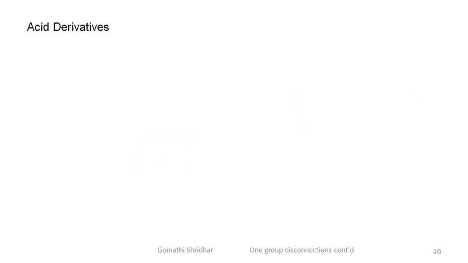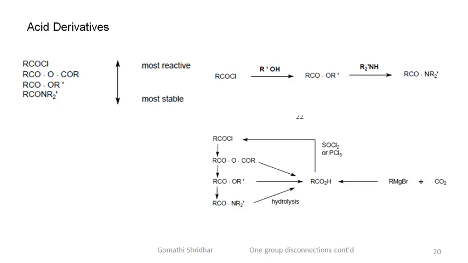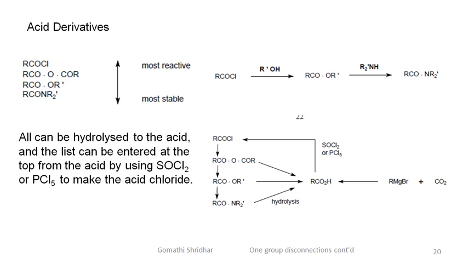Now, let us look at acid derivatives. The acid halides are the most reactive and they can be converted into anhydrides, esters and amides. All of these derivatives can be hydrolyzed to the acids. The acid can be converted to the acid chloride by using thionyl chloride or PCl5. Please go through this slide carefully because it will help you make decisions about disconnections of acid derivatives.